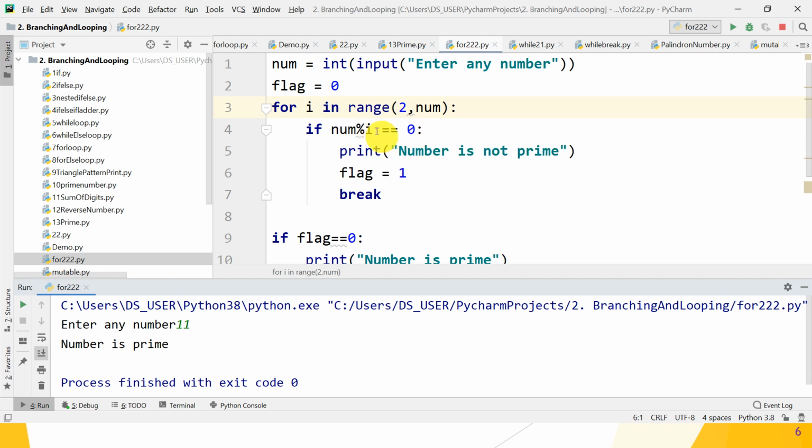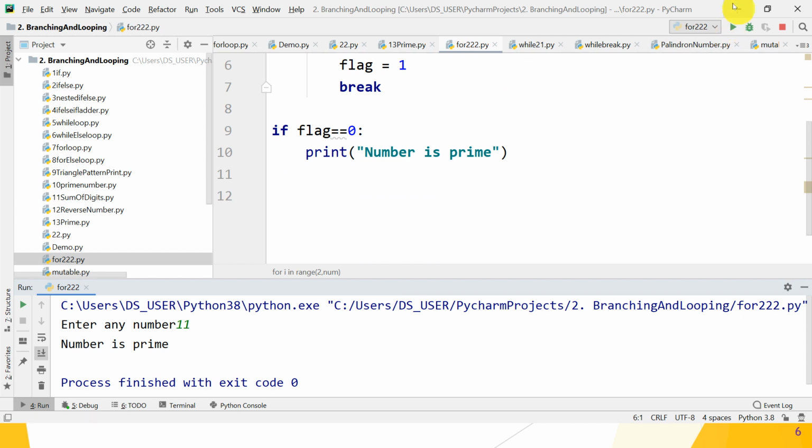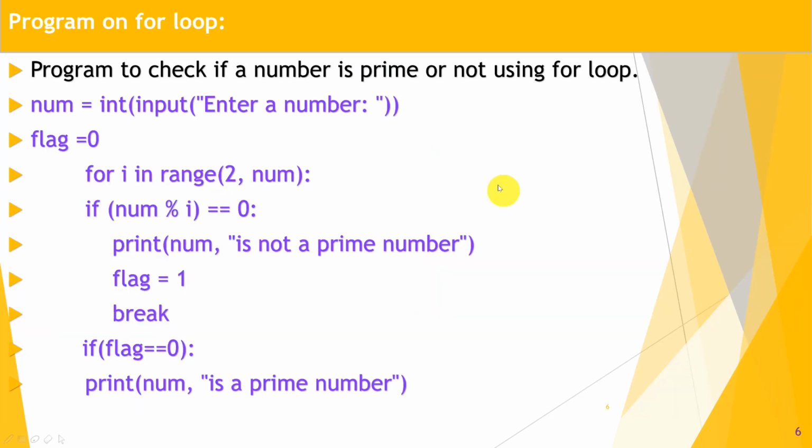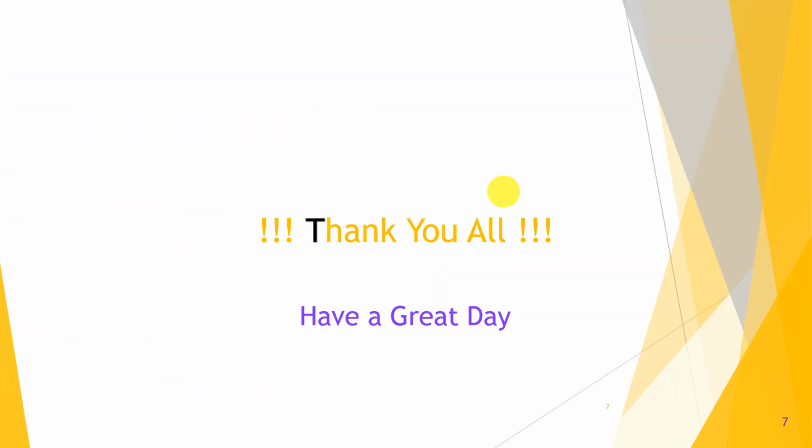And what is the range of i? 2 to num minus 1. Num is excluded, so the last value is num minus 1. We have to divide. Okay guys, hope you understand this problem statement. So let's move on. This is the last point in this lecture. In the next session we will discuss different problem statements on for and while else loops.